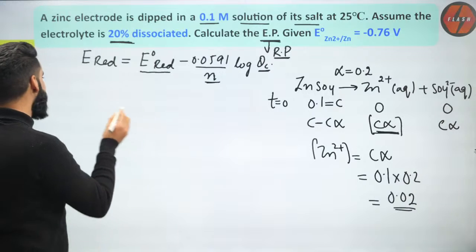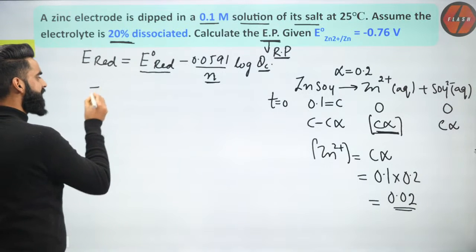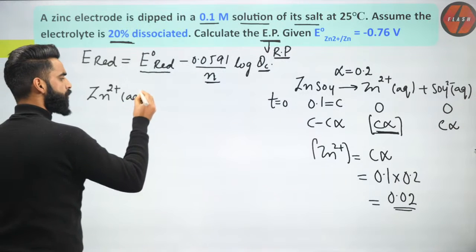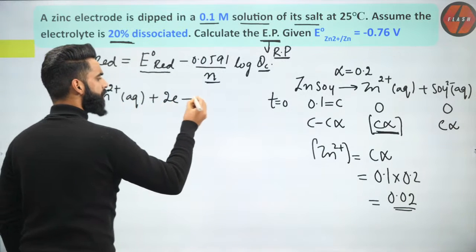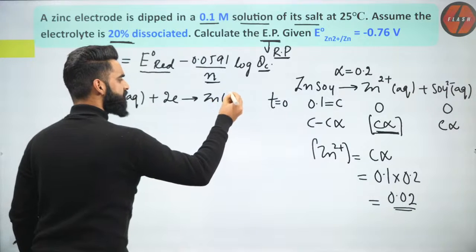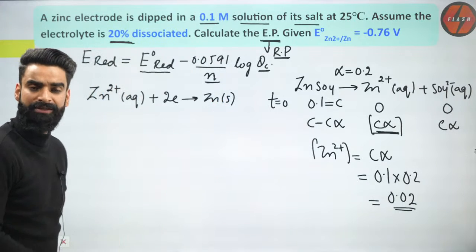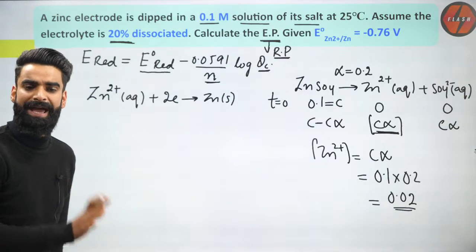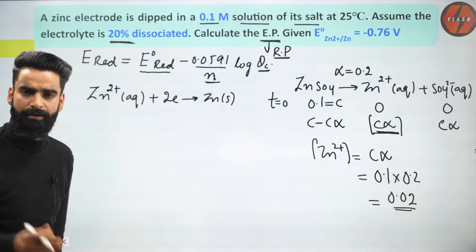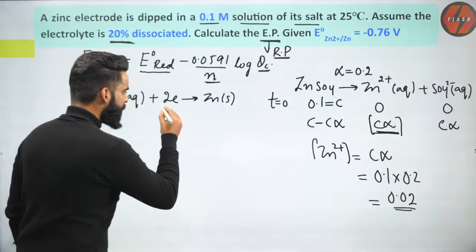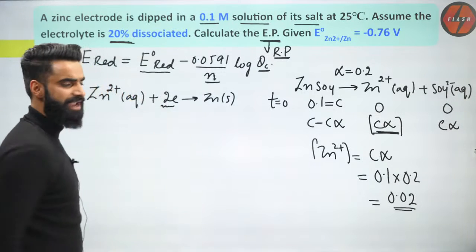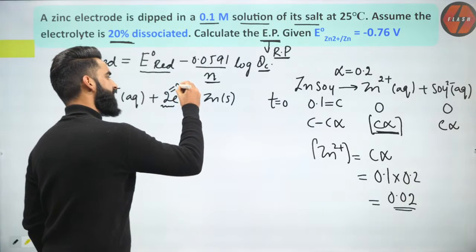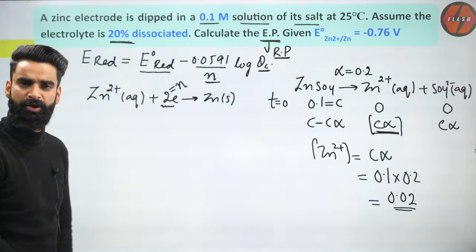What is the reduction reaction of zinc electrode all about? The reduction reaction of zinc electrode is Zn di positive aqueous plus 2 electrons change to zinc. This is the reaction which is going to take place in the zinc electrode when zinc electrode is going to act like the cathode. Very, very simple, right? Now people, how many electrons are being exchanged in this reaction? 2 electrons are getting exchanged. So this 2 is going to be the value of N first of all.